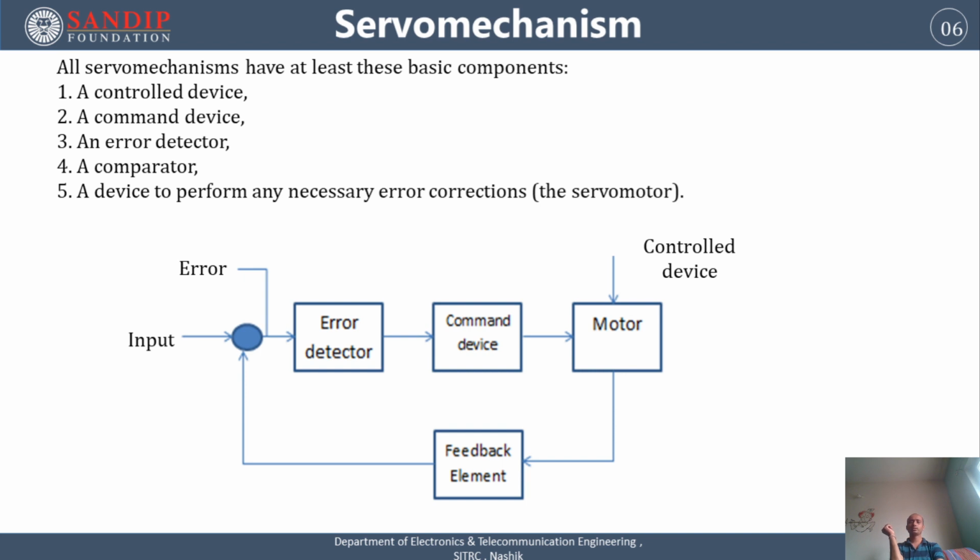Then the speed of rotation of that motor, its rpm, is sensed by the sensor and given through the feedback element to the comparator again. This continuously generates the error signal until the error becomes zero. When the error becomes zero, the command device stops the action and maintains the motor speed. The corrective action is completed and the speed of the motor is achieved.